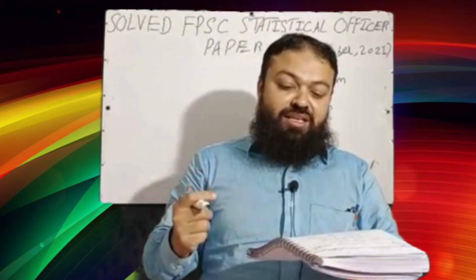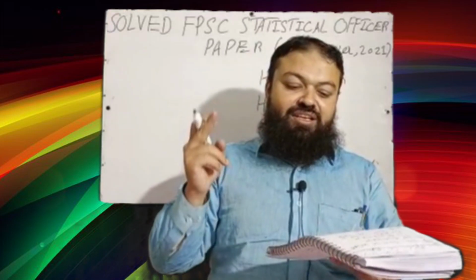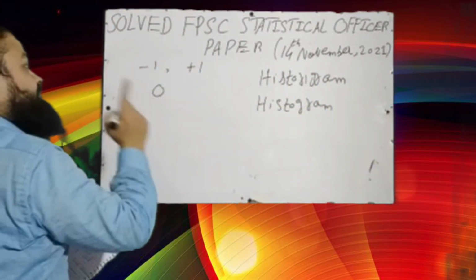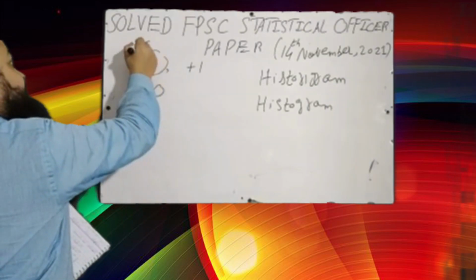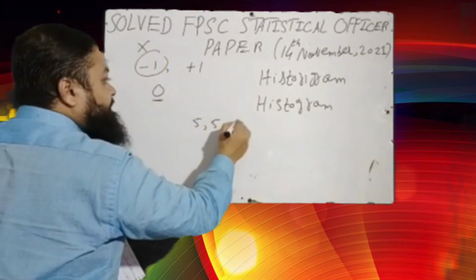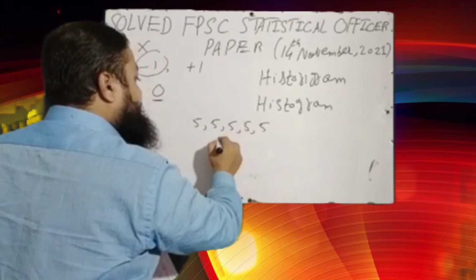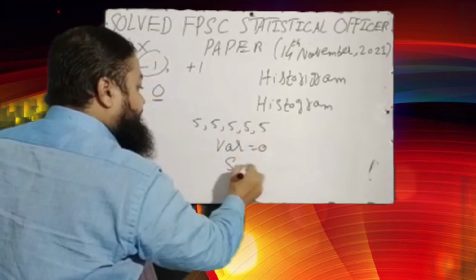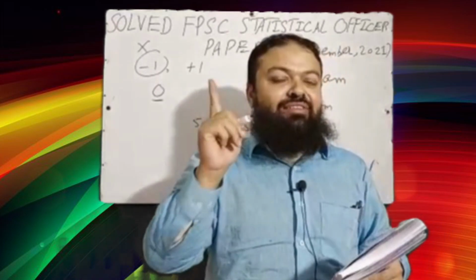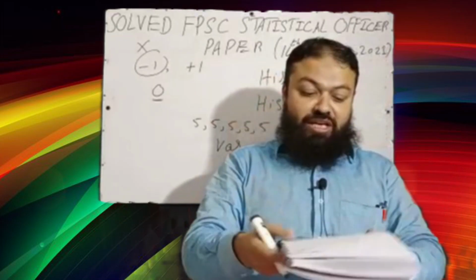Question number 3, the minimum value of the variance can be A -1, B +1, C is 0. Dear students, variance can never ever be negative. It can never be possible. The minimum value will be 0 if all the values are same in the data. For example, you have 5 observations and all are equal to 5, then the variance will be equal to 0. Standard deviation will also be equal to 0. The minimum value can be 0. It can never ever be negative for the variance. It is positive and 0, at least 0. 0 is the correct option.